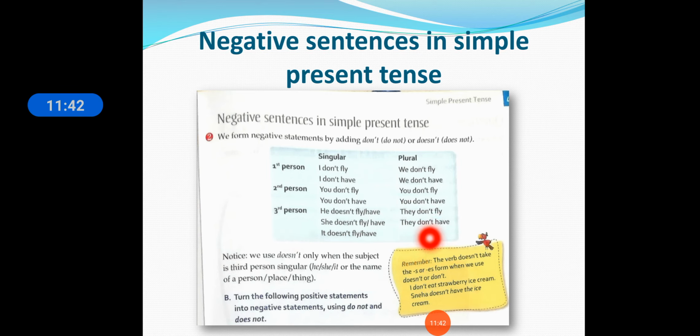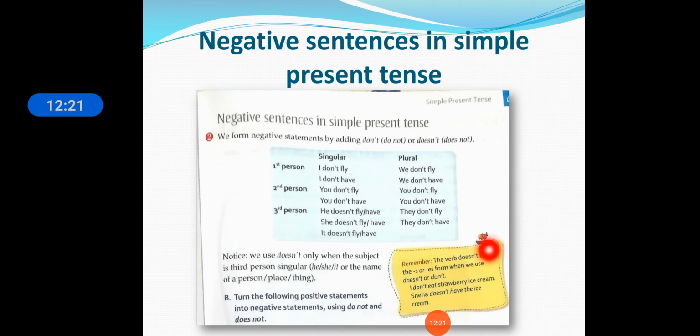Now see, an interesting fact is there in the negative sentence. In the first and second person, singular and plural, we are using "don't", and in the third person singular we are using "doesn't". So remember that "doesn't" is for the third person singular, and for the rest we use "don't". So he doesn't, she doesn't, and it doesn't. Remember that the verb after "doesn't" does not take the s or es.